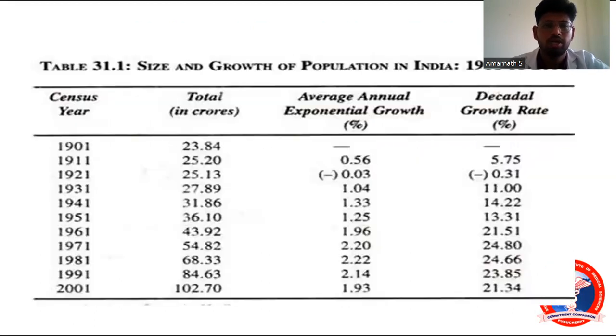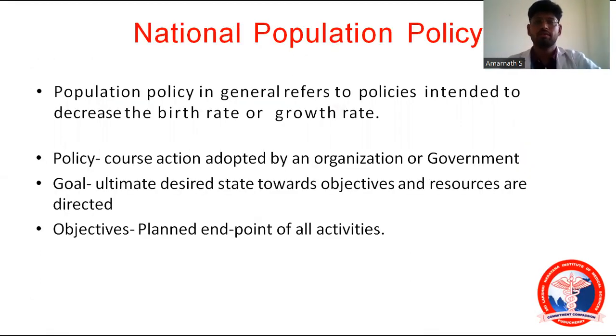Okay, and next we are moving on to a very important topic, that is national population policy. See, in any national program, we have three things: policy, goal, and objective, and certain targets. So every national program will have a goal, objective, and target. This national population policy in general refers to whether there is an increase or decrease in the birth rate.